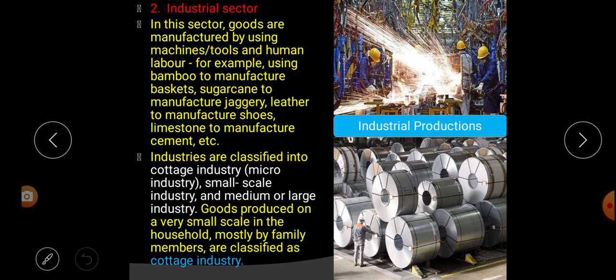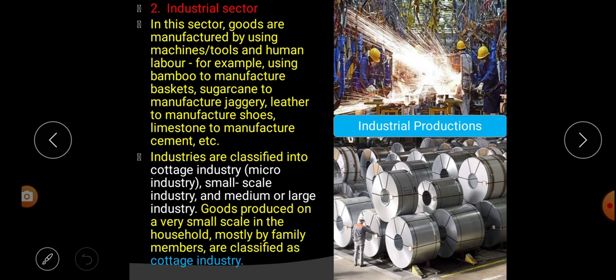So what is cottage industry? Cottage in the sense is that the things which are manufactured and produced at home, those are called cottage industry. And what is small scale industry? That means a small size, like rice mill, like puffed rice, etc. These are called small scale industry. Next, large industry. That means the things which are manufactured in large quantity. So we will discuss all these things slowly, one by one.